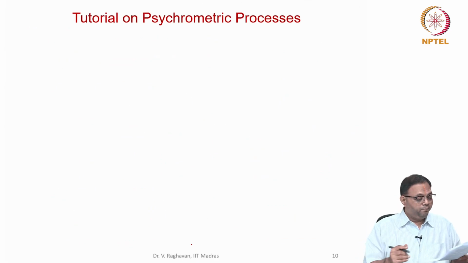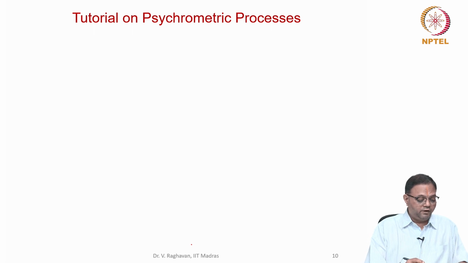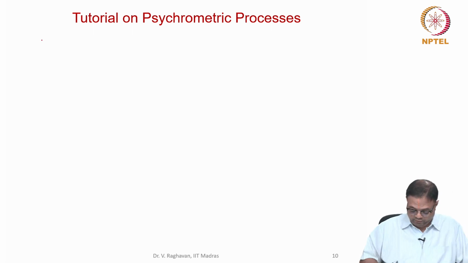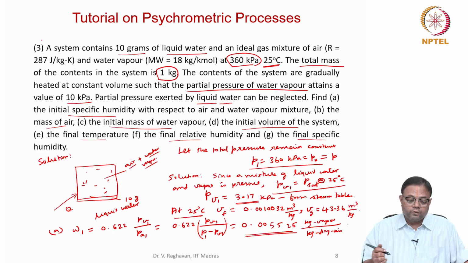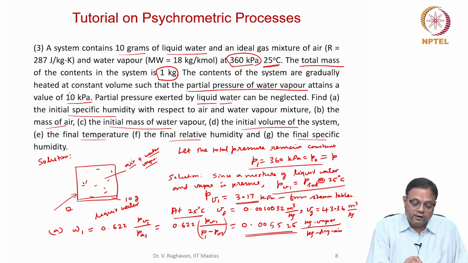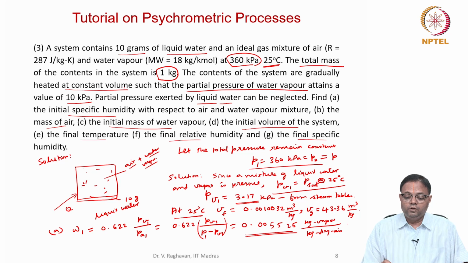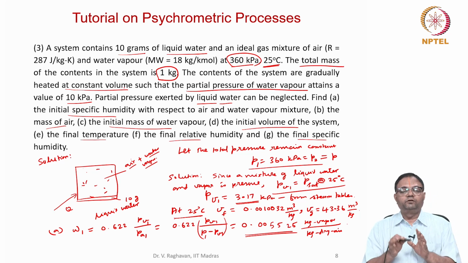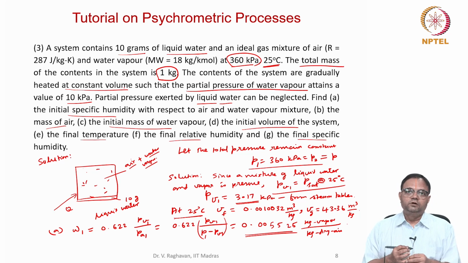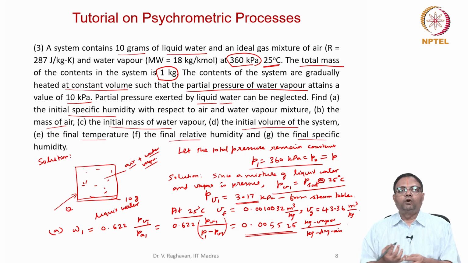Now heating is done at constant volume. If you see the problem, it is heated at constant volume. This is a rigid vessel, mass is constant, volume is also constant. That means the specific volume has to remain constant.